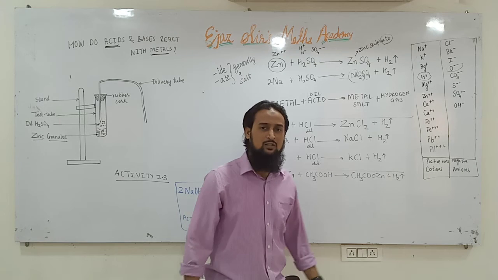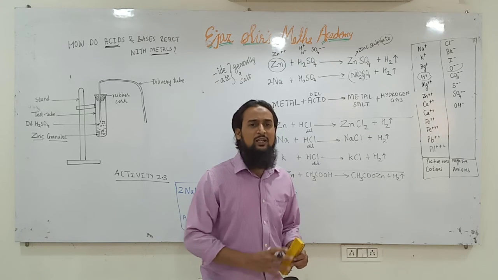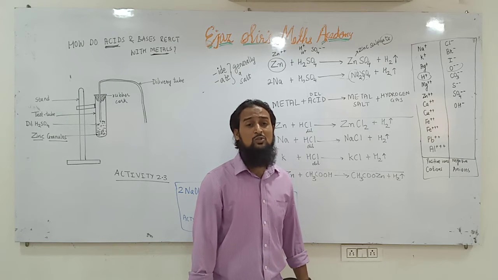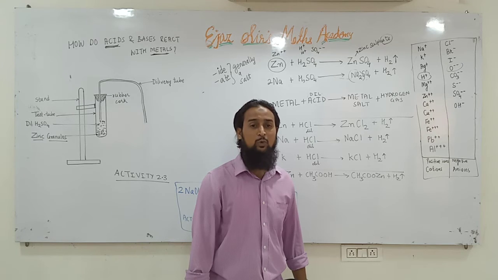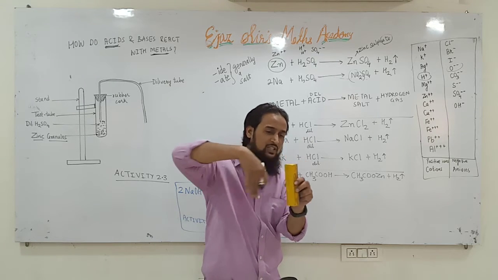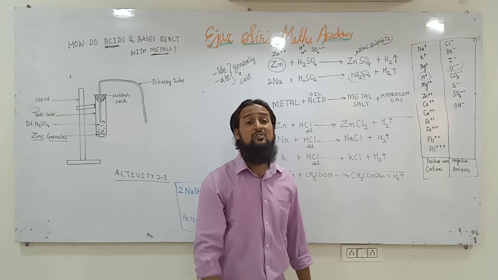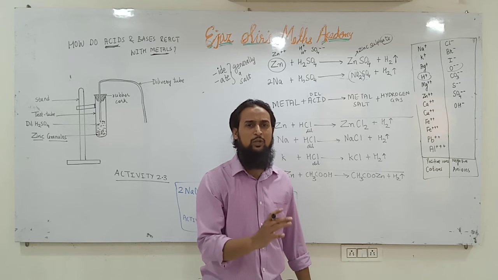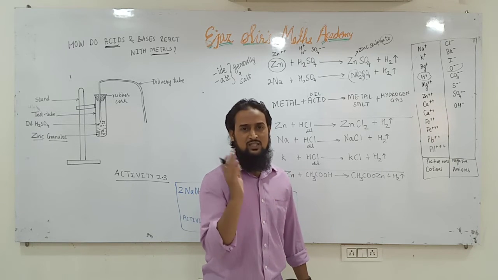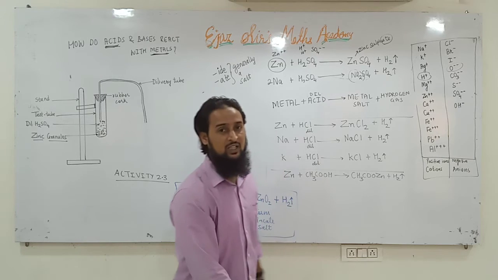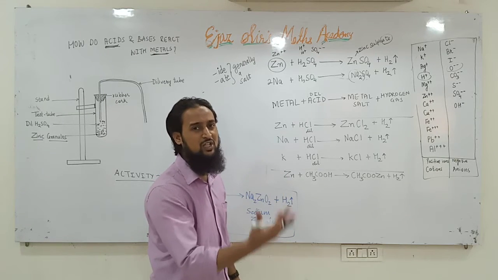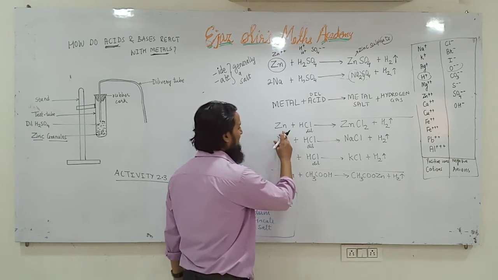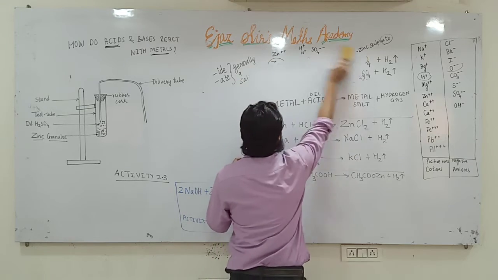Have you ever seen zinc? You might have seen zinc on the curved surface area of those dry cells, Eveready, Nippon, Duracell. Such cells have a curved cylinder made up of zinc. If you break open a dry cell, Eveready, Nippon, Duracell, or a 9-volt battery, the side cover is made up of zinc. Zinc is a silver colored metal. It has shine. It looks like steel. So zinc plus HCl gives ZnCl2.